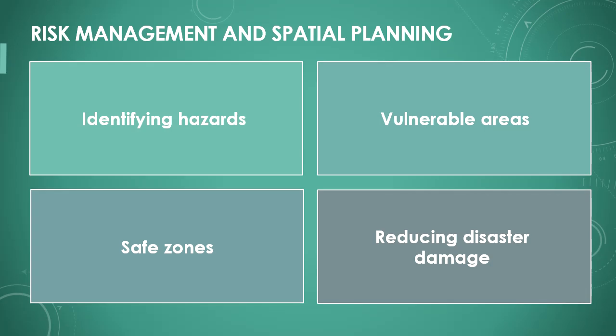Risk management is about identifying hazards and taking actions to avoid them. Spatial planning helps identify vulnerable areas and avoid them. It also ensures that people live and work in safe zones, thus reducing potential damage from natural disasters like floods or earthquakes.